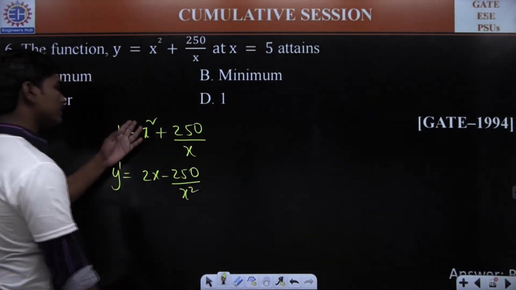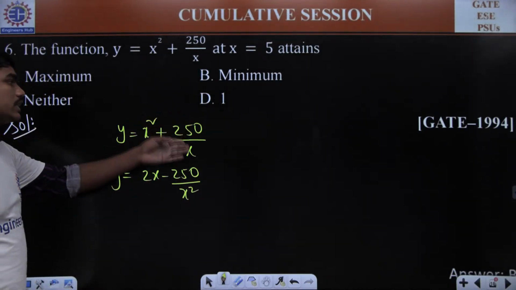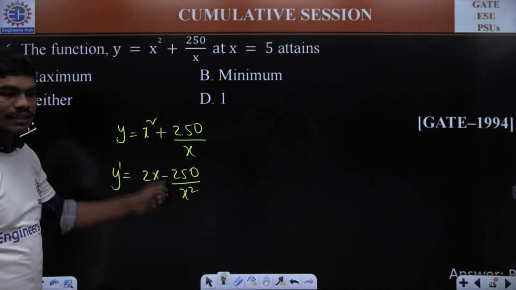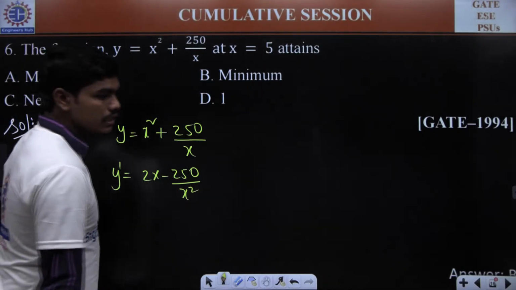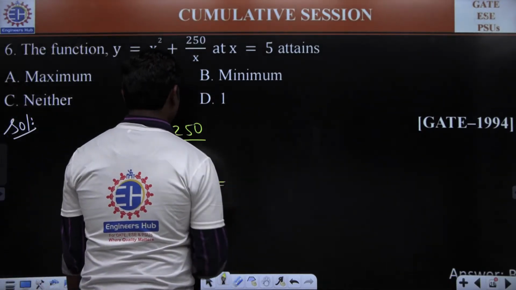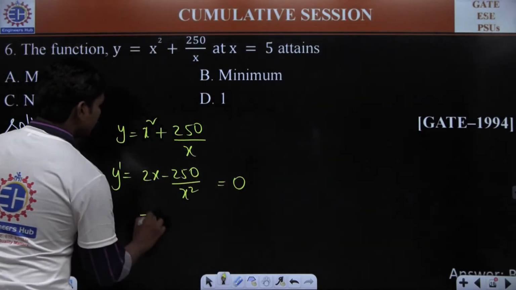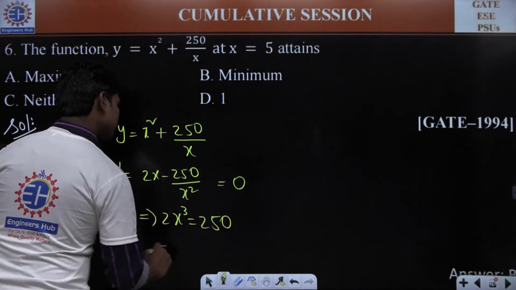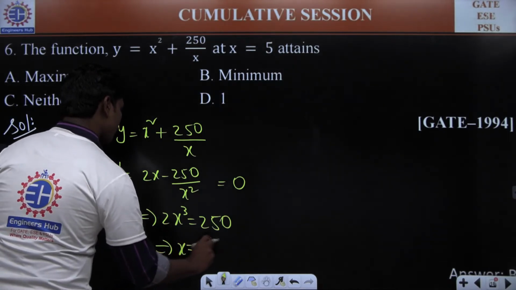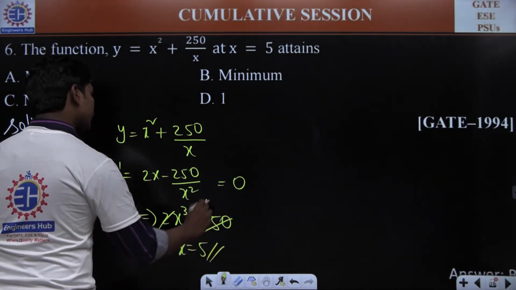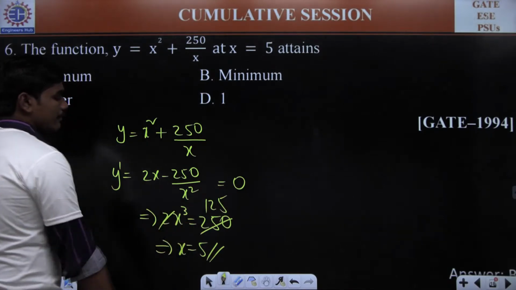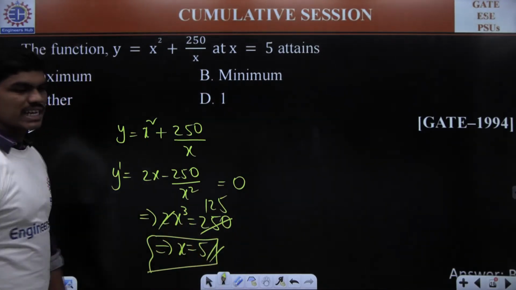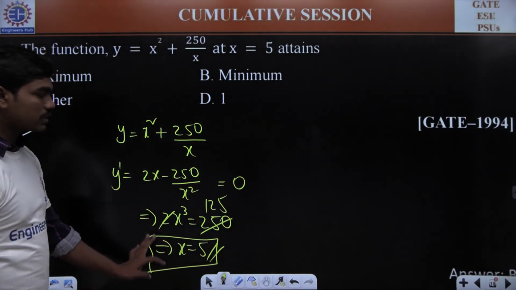Correct? Because if you differentiate x square, we have 2x, and if you differentiate 250 by x, 250 is a constant, and the derivative of 1 by x is nothing but minus 1 by x square. Correct? So now if you equate this to 0, we will be getting 2x cube is equal to 250. So which means undoubtedly x is equal to 5. Correct? Because if you cancel this, we have 125, and x is equal to 5 is the only stationary point for this function.